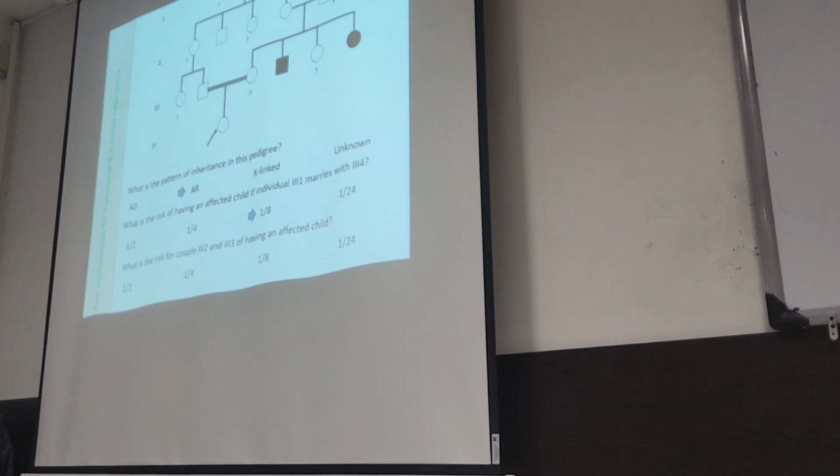Transferring is also 1 out of 4. The chance of each individual being a carrier, 1 out of 4. Okay, 1 over 3, sorry, 2 over 3. And the transfer to the child is 1 over 4. So it's 1 over 24.